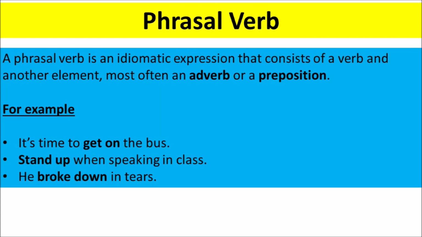Phrasal verb. A phrasal verb is an idiomatic expression that consists of a verb and another element, most often an adverb or a preposition. For example, it's time to get on the bus. Stand up when speaking in class. He broke down in tears.